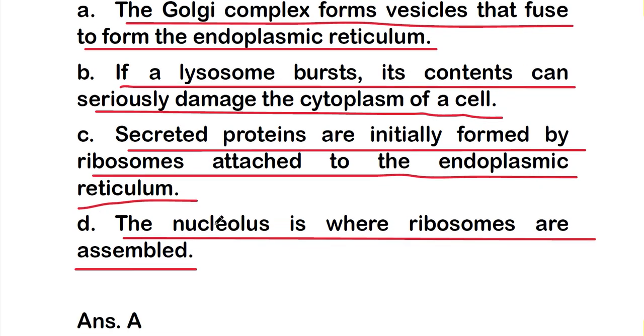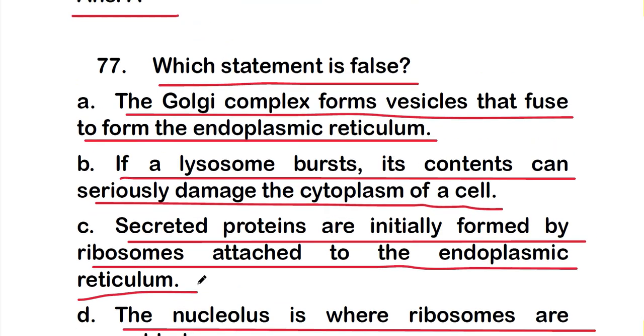So the right answer is option A, that is the false statement. The Golgi complex forms vesicles that fuse to form the endoplasmic reticulum. This one is the false statement.